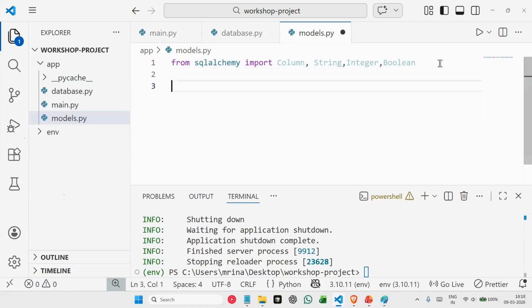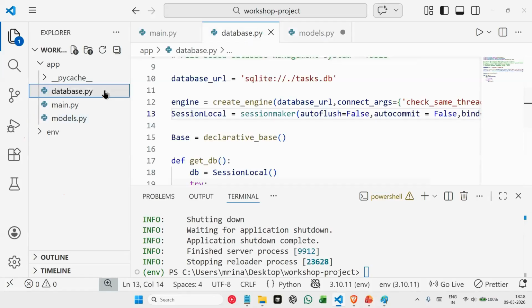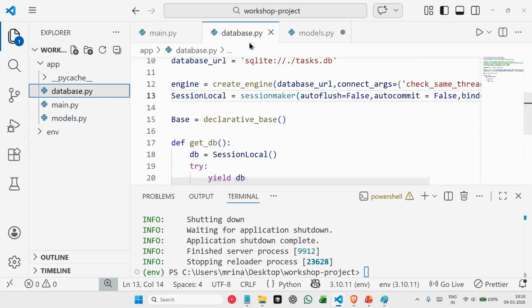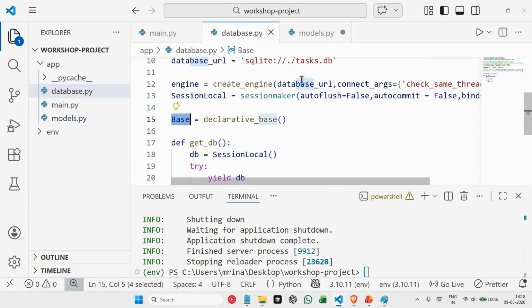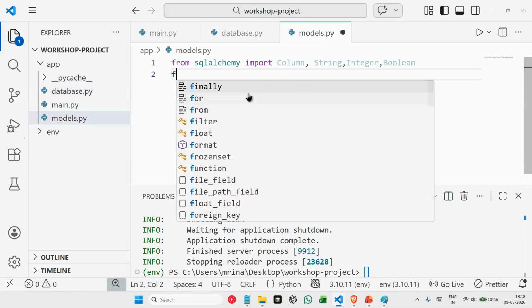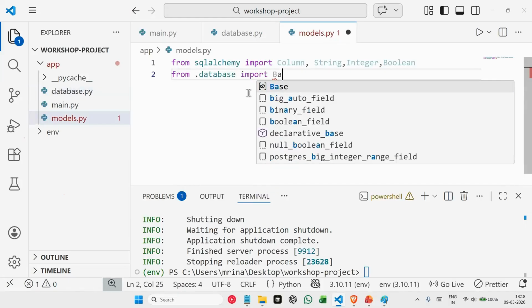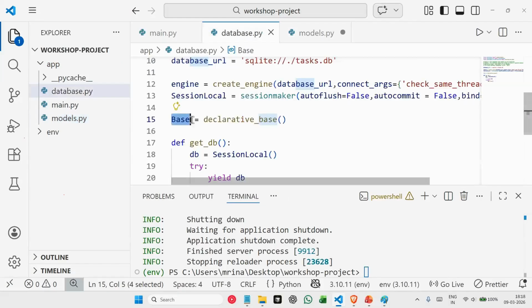Coming to here again, we are importing all of these data types from our SQLAlchemy library. Next step will be actually creating our model. To create our model, we'll be using a base class from SQLAlchemy, and that base class is currently in database.py here, right? Let's import this here. So we'll say from .database import Base. We are importing this base class that we created here.